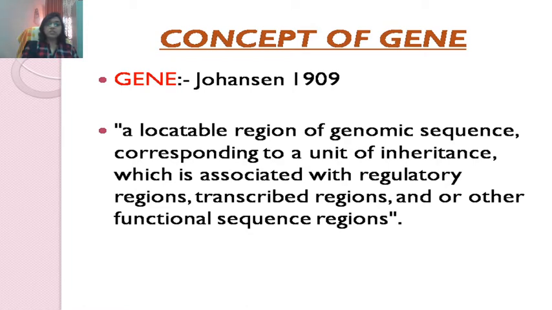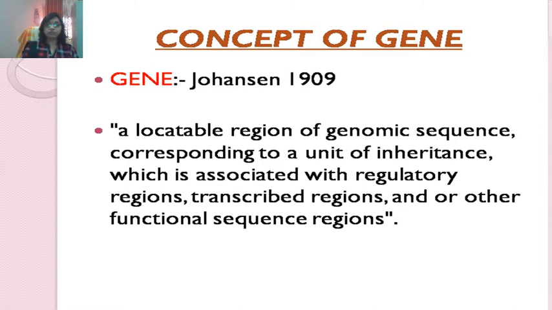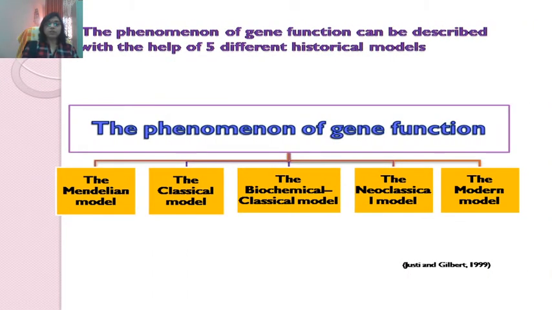We will see some definitions of genes. Genes are often described as units of inheritance influencing specific expression. Thus, a gene is the smallest part of DNA having a specific function. The phenomena of gene function can be described with the help of five different historical models.